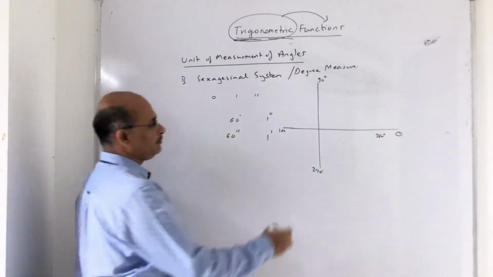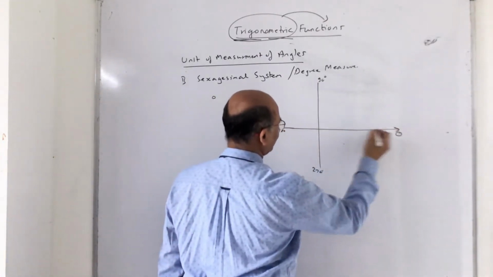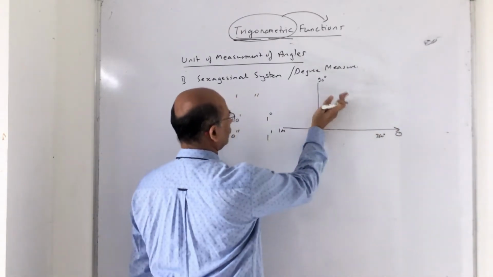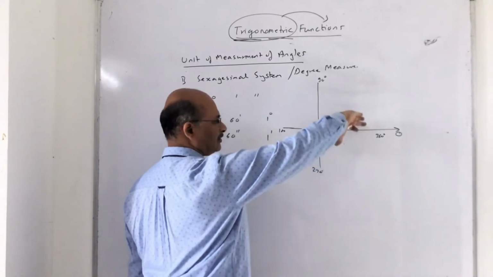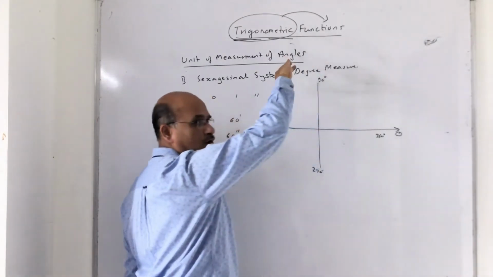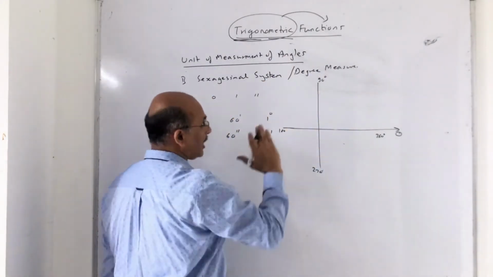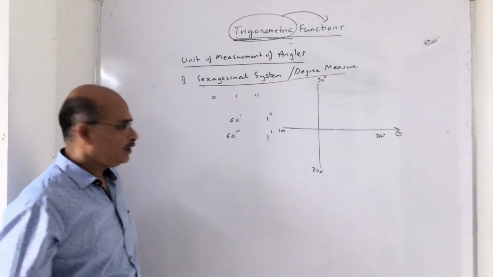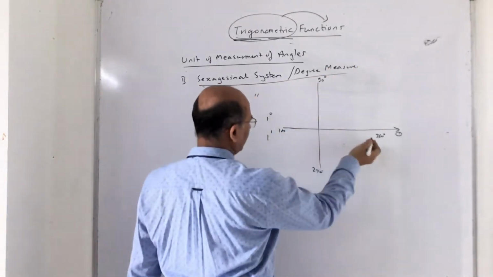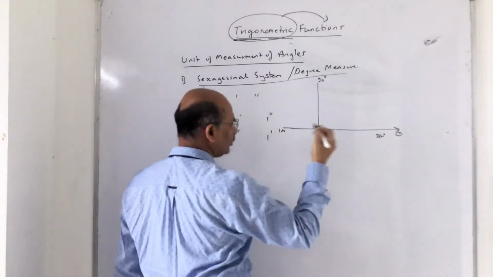So the terminal arm, if this is the initial arm which I am calling about, the terminal arm can move in this direction, 90 degree, 180 degree, 270 degree and 360 degree, and it can move further also. That's not my point here. I am talking about unit of measurement of an angle.